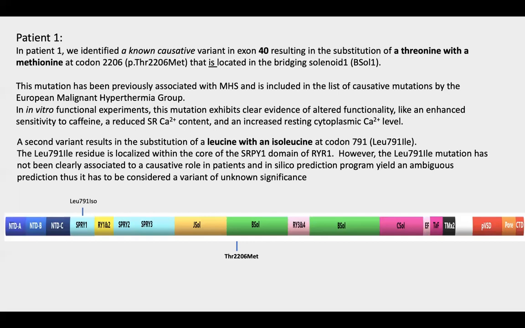Also, using in silico prediction programs, this mutation has an ambiguous score: according to some programs it can be probably damaging, but with other programs the score is less severe. Therefore, in the absence of other evidence, this has to be considered a variant of unknown significance.